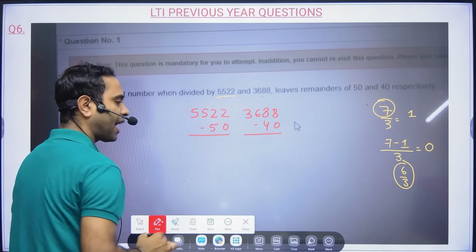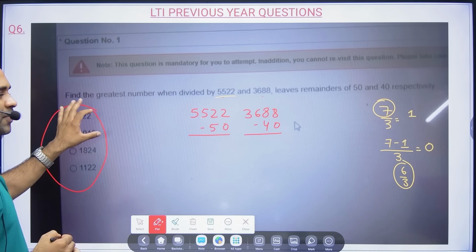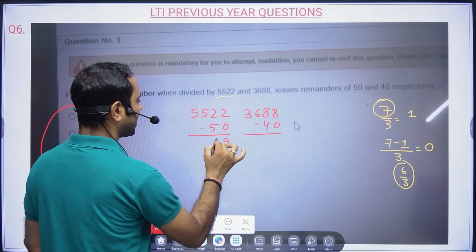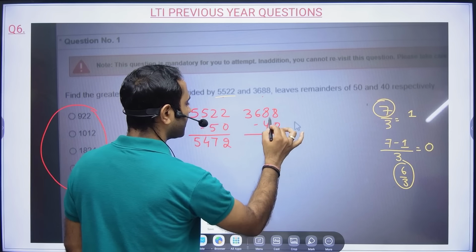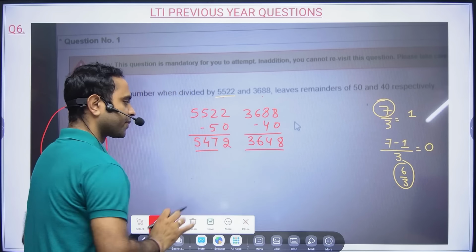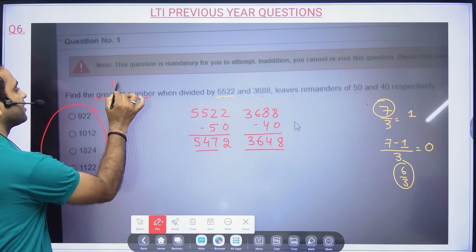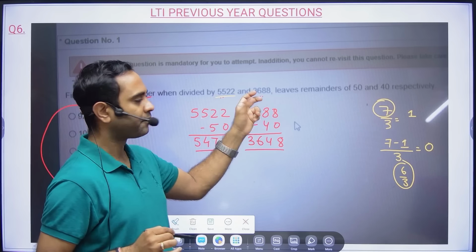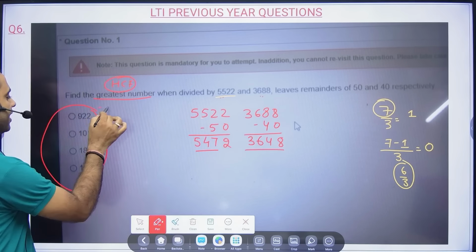If I subtract those, the greatest number that divides them is what we need. So 5522 minus 50 is 5472, and 3688 minus 40 is 3648. The greatest number here is nothing but the HCF, so their HCF will be able to divide them. Now we have to find the greatest number.